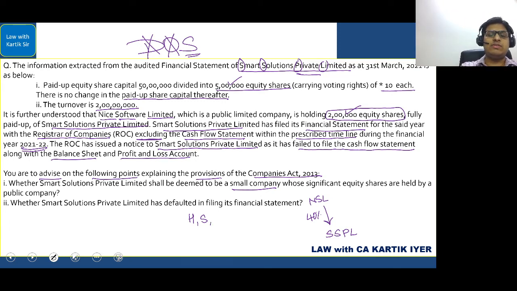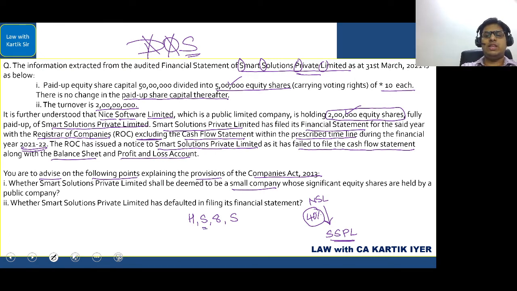Further, they have said Section 8 companies are not small companies, and further they have said any company which is incorporated under any special act is not a small company. In this case, you can see here SSPL is an associate of NSL, but not a subsidiary. It is not a subsidiary.